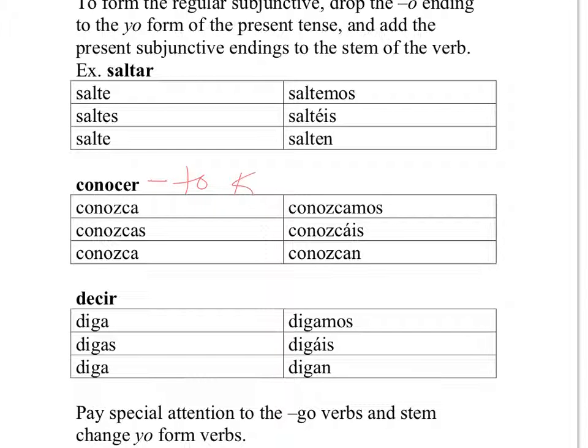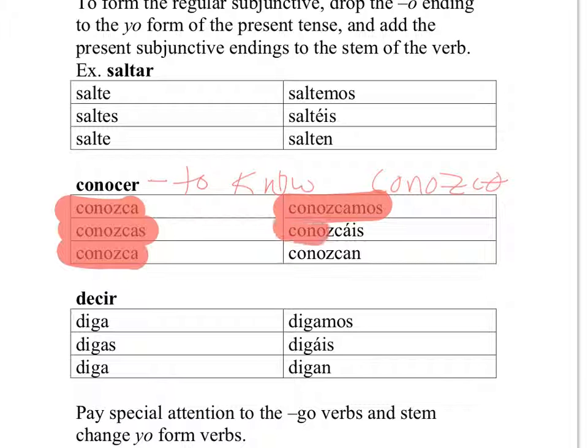To know. Now, conocer is irregular in the yo form. It's conozco, C-O-N-O-Z-C-O. So if we drop the O ending off of that, we've got conozca, conozcas, conozca, conozcamos, conozcáis, conozcan. So now we see why it's important to conjugate in the yo form first.